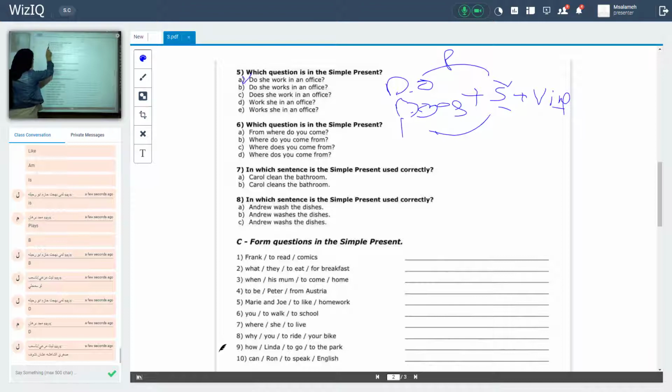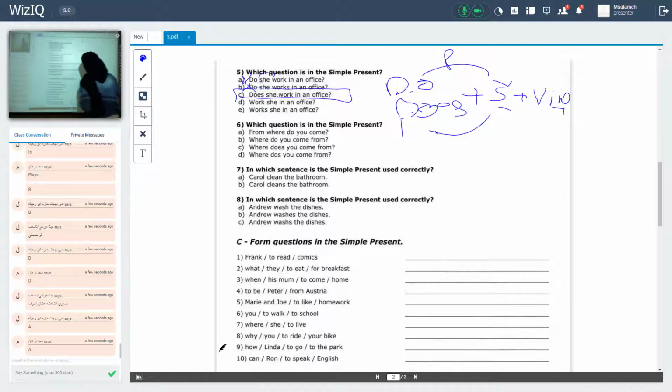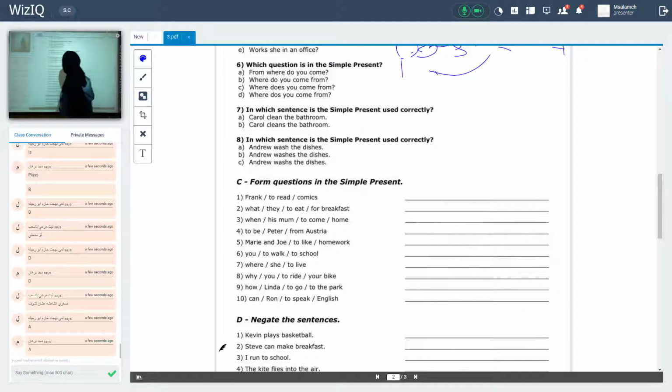Do she? Wrong. Do is followed by a plural subject. Do she is also wrong. Does she work? Yes. Does she work? Does is followed by a singular subject, followed by what? An infinitive verb. The base form of the verb. Number 6, the same thing. Number 7, which sentence is in the simple present used correctly? Carol, a singular subject. Simple present means it should be followed by what? Followed by S or ES. So, cleans is the right answer.